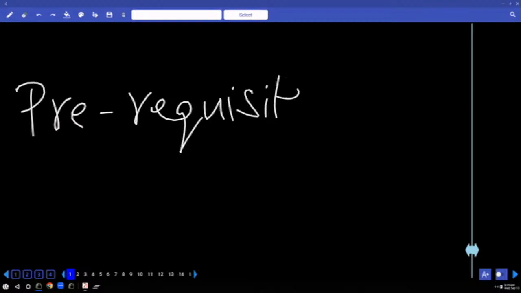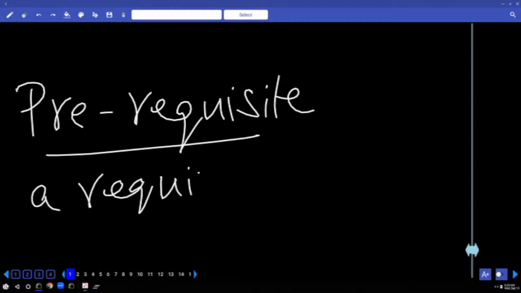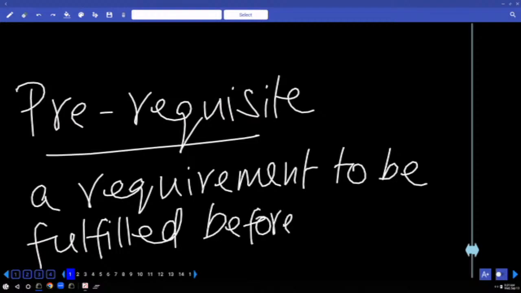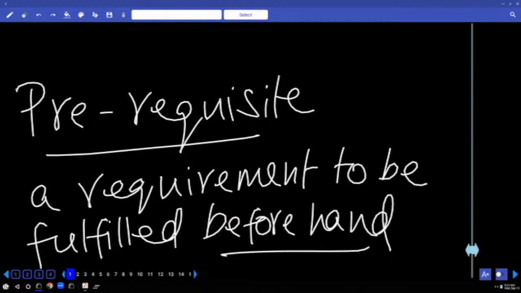Prerequisite. Have you heard of this? Generally we talk about something, we say, before you do that, this is a prerequisite. Means what? You have to do beforehand. It is a requirement. So prerequisite, a requirement to be fulfilled. What is the spelling of fulfilled? Single L, F-U-L, F-I-L-L-E-D. To be fulfilled beforehand. Beforehand means what? In advance. A requirement to be fulfilled beforehand.